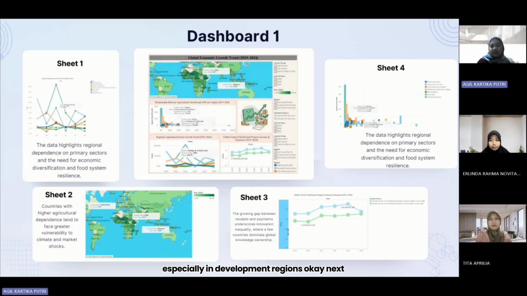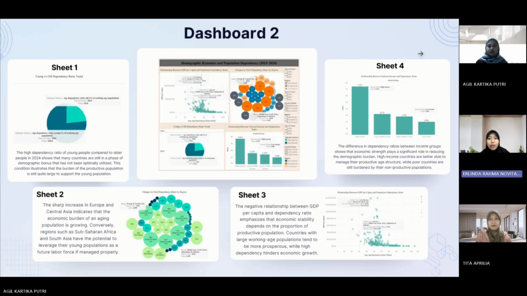Okay, next. Now, let's move on to our second dashboard, which focuses on population dependency ratio and economic performance from 2019 to 2024. This visualization explores how the balance between productive and non-productive population affects a country's economic capacity, represented by gross domestic product per capita.